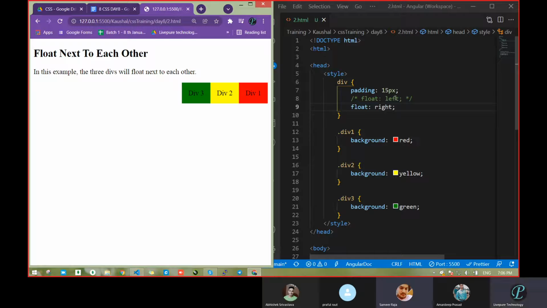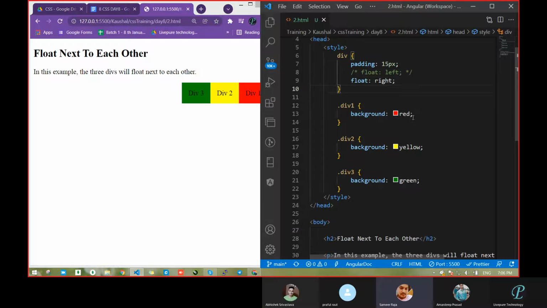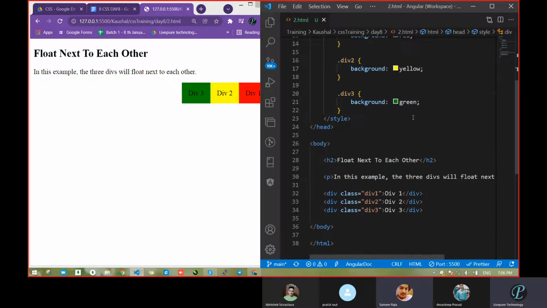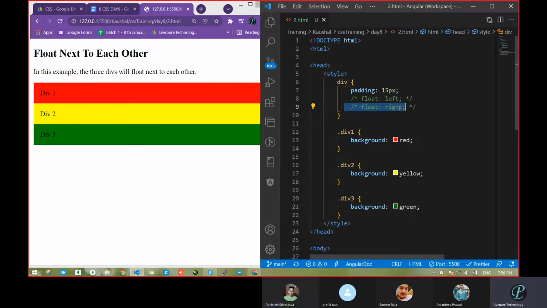Sir, I have one doubt. Previously, div 1, div 2, div 3, these are all block level. Yeah, block level. How did they become inline level? With the help of the padding only. See, just using a comment on padding, this first one, we had passed padding. Now see, this is block level. Now just add float right or float left.